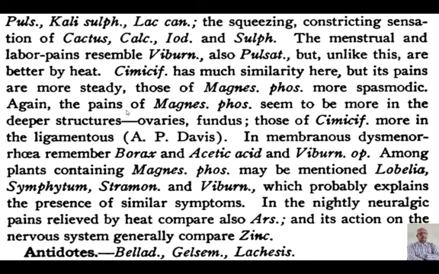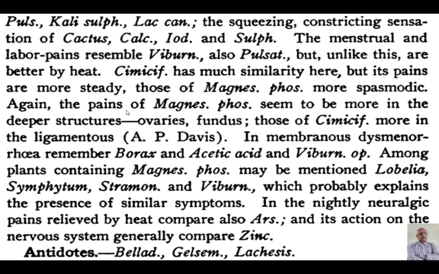The squeezing, constricting sensation of Cactus, yes, I have already discussed this. This constricting sensation is common in Calcarea, Iodum and Sulphur also. In Calcarea it is spasm, it is cramp, which is very characteristic of Calcarea. Iodum and Sulphur also have this constricting sensation. So see how many remedies he has compared. He has not dealt only with his 12 tissue remedies. He has compared with a number of homeopathic remedies, and this is Schüssler's understanding regarding homeopathy.